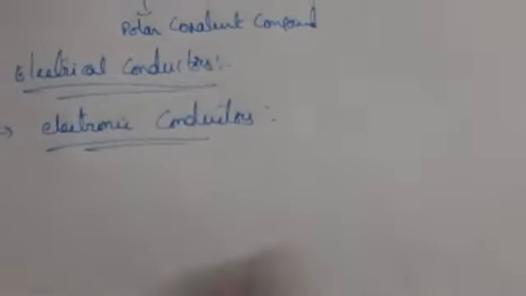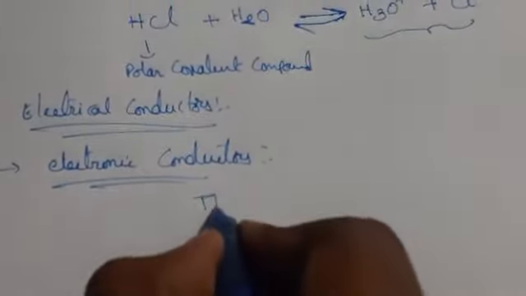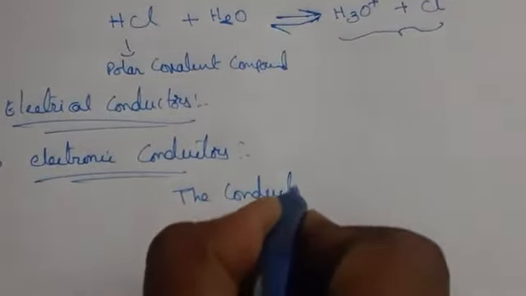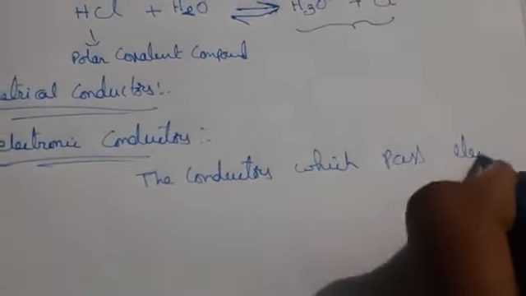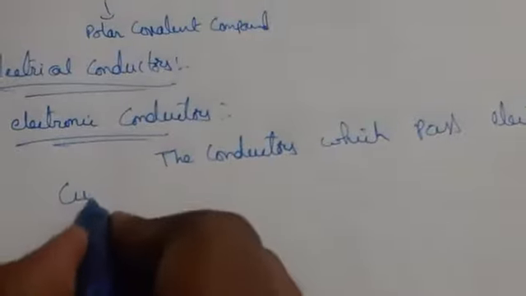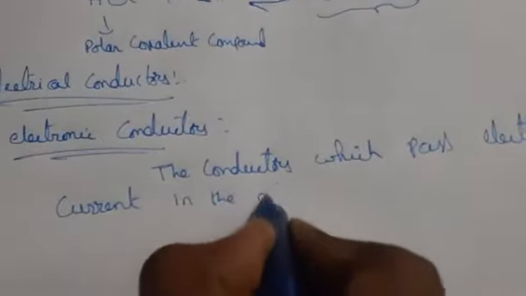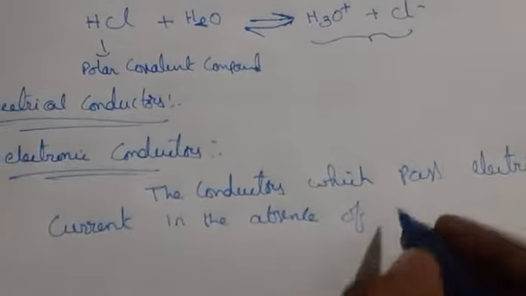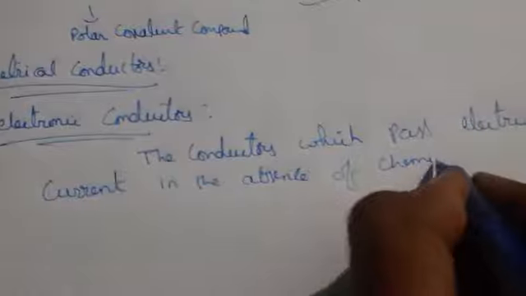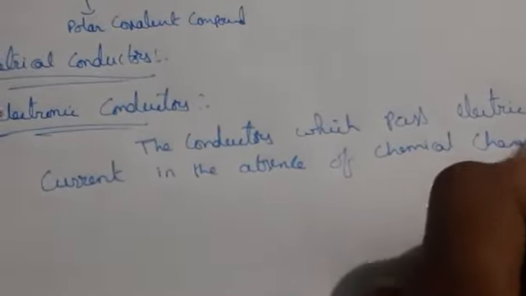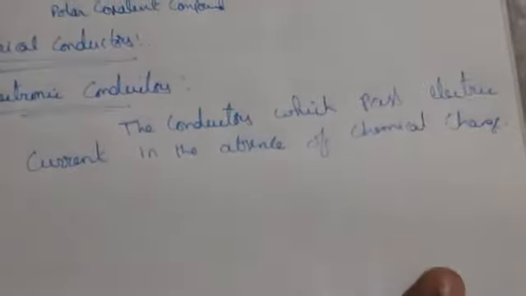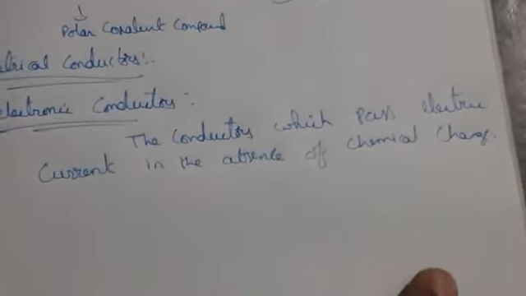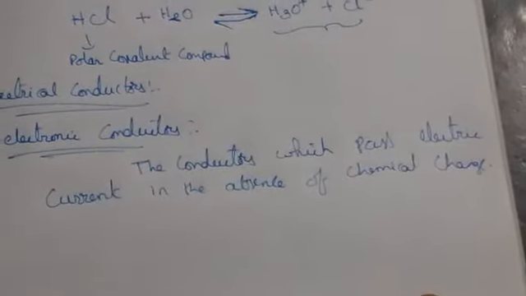That one we call as electronic conductors.